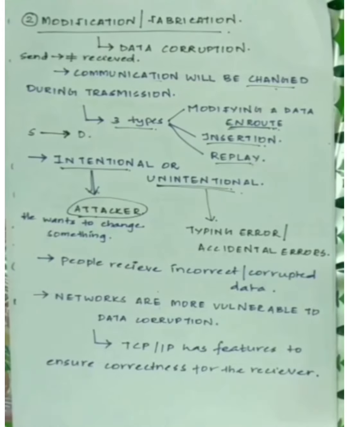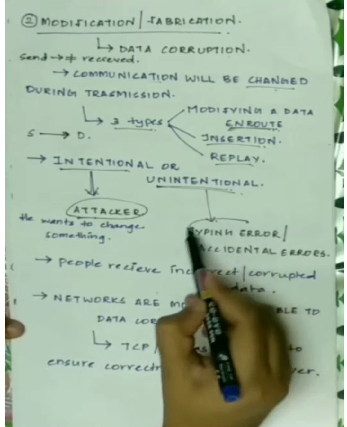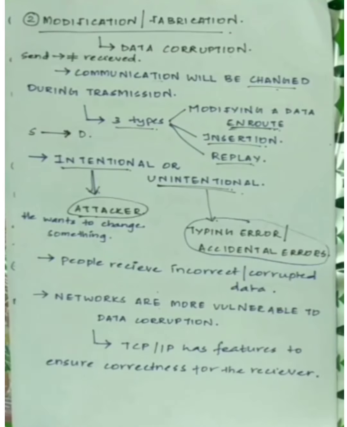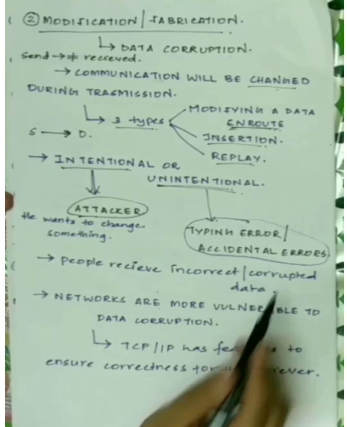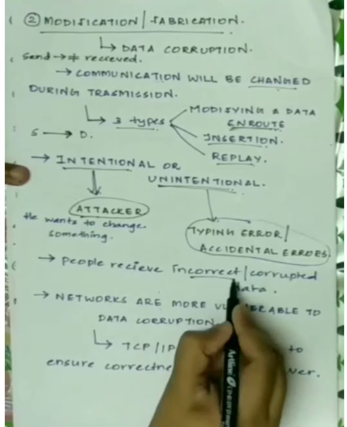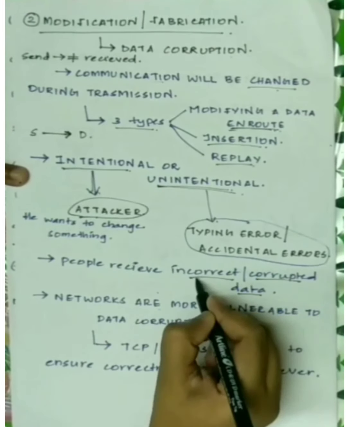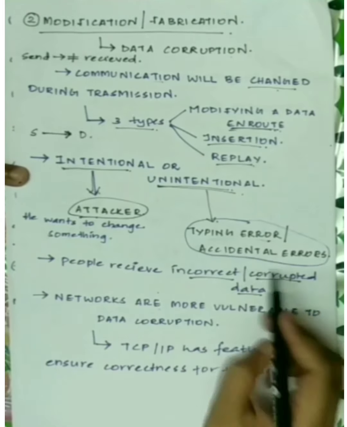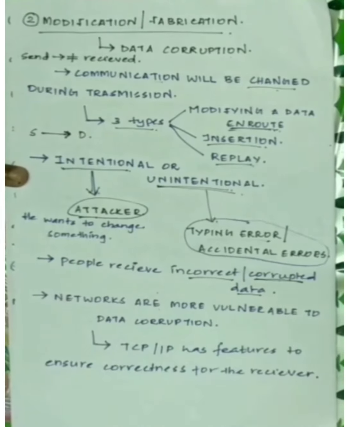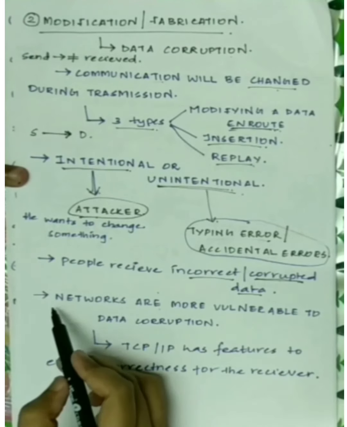Okay, that is intentional modification. And then other part is unintentional modification due to some typing errors or accidental errors. Sometimes whenever the data or the resources are being sent, there can be some typing errors due to carelessness. So those come under unintentional modification. So modification is nothing but incorrect or corrupted data is being received by people at the receiver end. That is modification. It may be unintentionally done or intentionally done by an attacker.